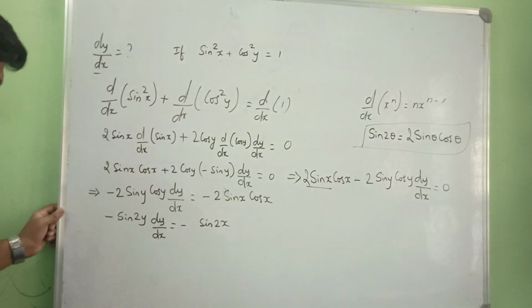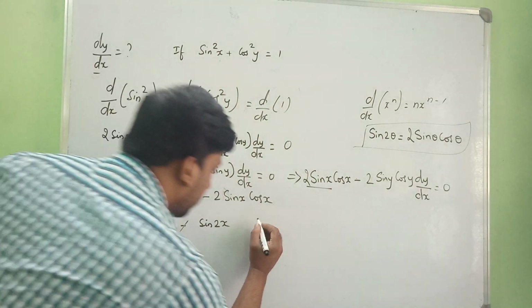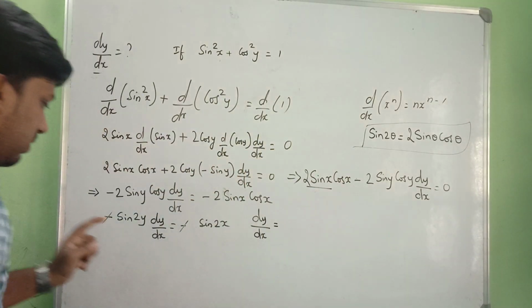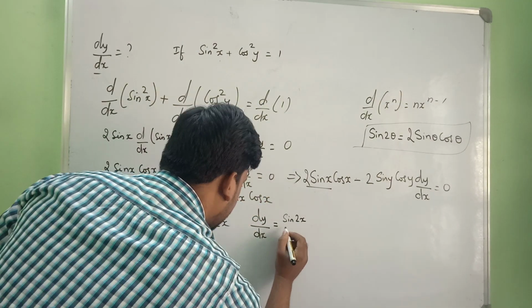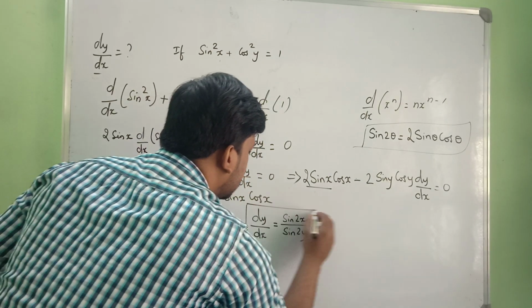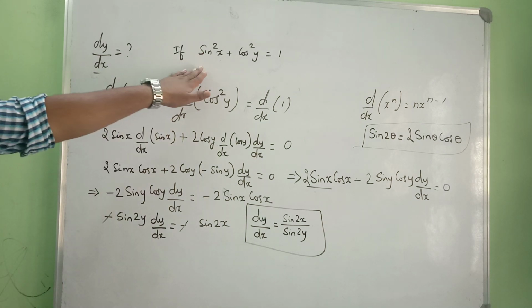So minus minus gets cancelled. So what is dy by dx? dy by dx is nothing but sin 2x by sin 2y.